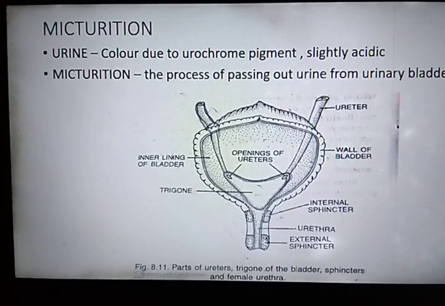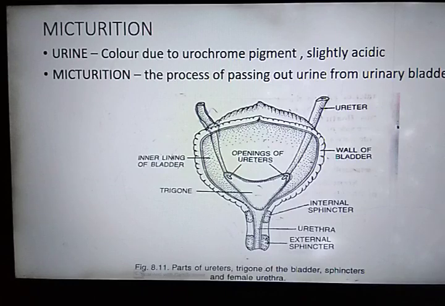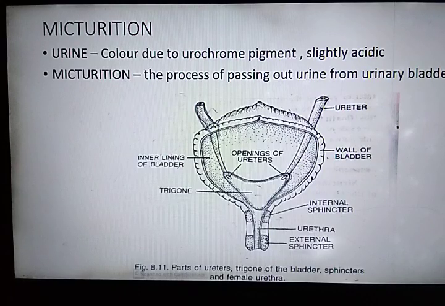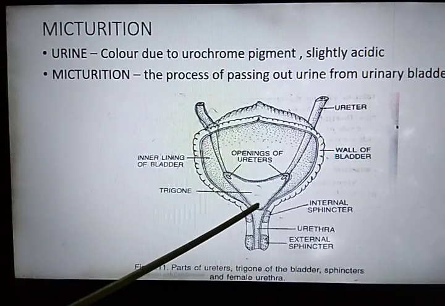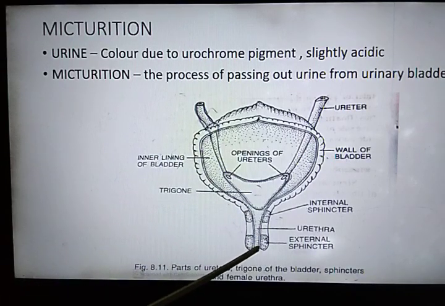It means the size of the urinary bladder can increase or decrease, and the size increases when urine enters it. The size of the urinary bladder depends upon the amount of urine. The lower part of the bladder leads into the urethra. You can see the lower part leads into the urethra.